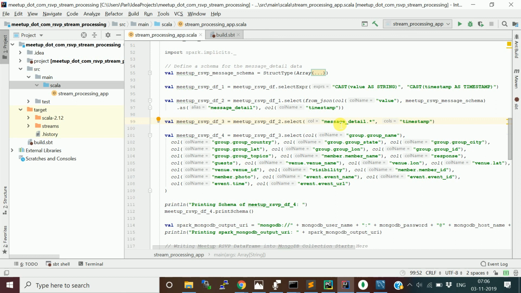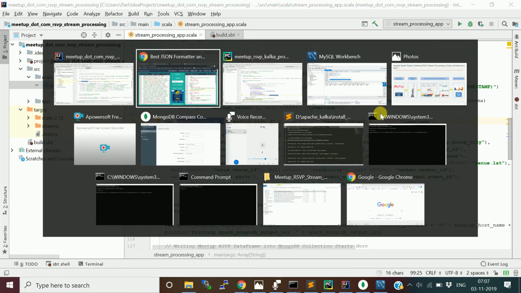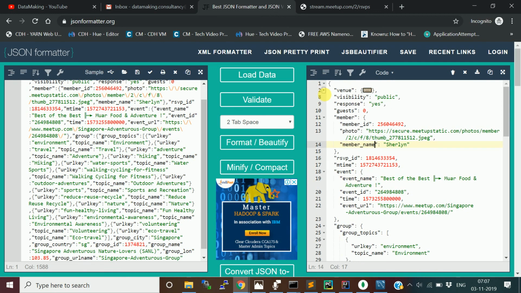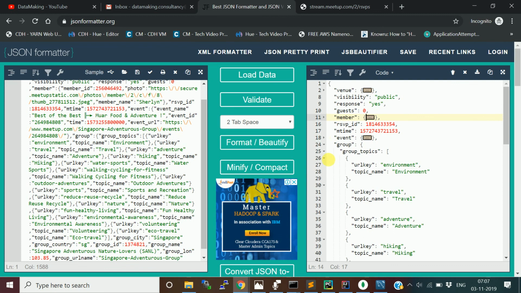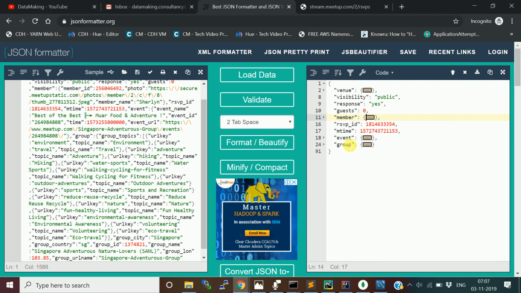Then the first column will contain multiple columns inside it, so to bring all of them out, you use star. Then the new data frame, meetup_rsvp_df_3, will have 10 columns. With the timestamp column, all the root fields of your JSON message: venue, visibility, response, guests, member, event, and group. These columns will be there.